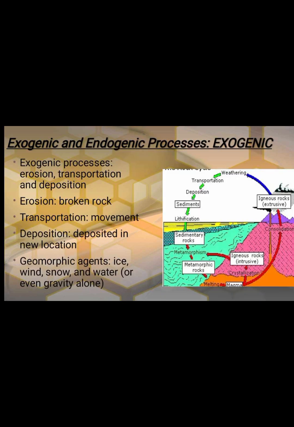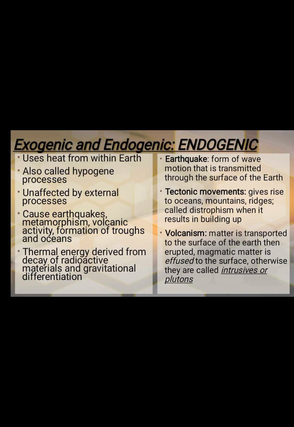Okay, let's proceed to exogenic and endogenic processes. Exogenic processes: erosion, transportation, and deposition. Erosion, broken rock. Transportation, movement. Deposition, deposited in a new location. Geomorphic agents: ice, wind, snow, water, or even gravity alone. As you can see in the photo.